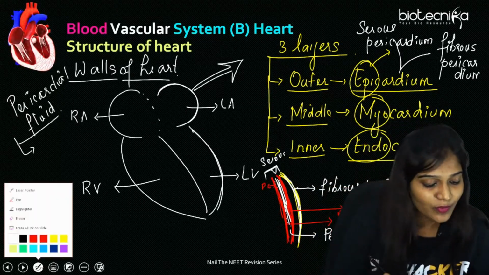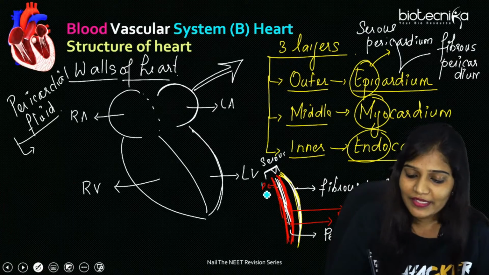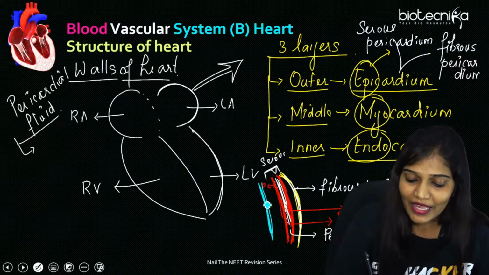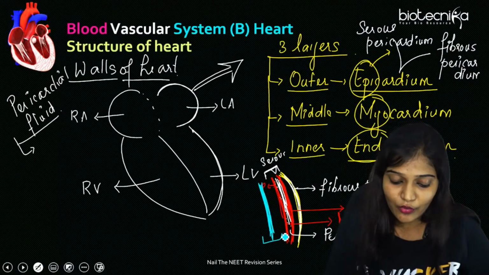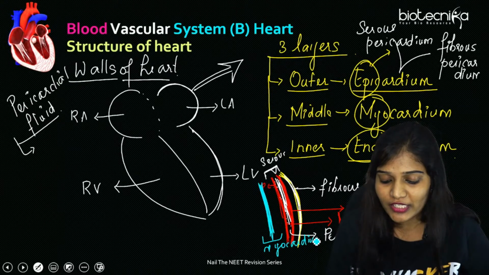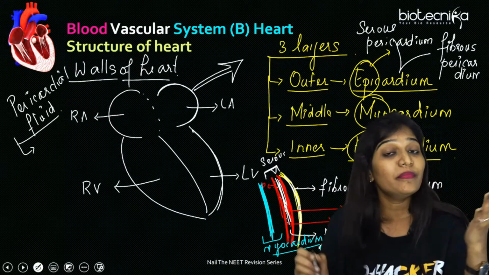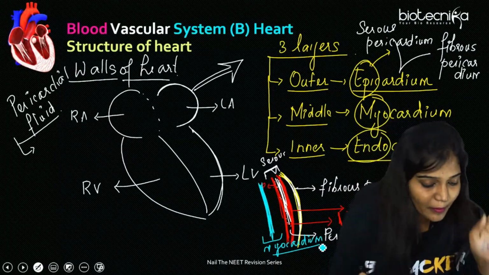And suppose I have to talk about the next one, this is the middle layer. This blue color I'm marking is going to be the middle layer, which we call myocardium. And this myocardium is made up of what? Muscles. Myo means muscle. What muscles? It's going to be very simple. It's going to be cardiac muscles. So it's made up of cardiac muscles.